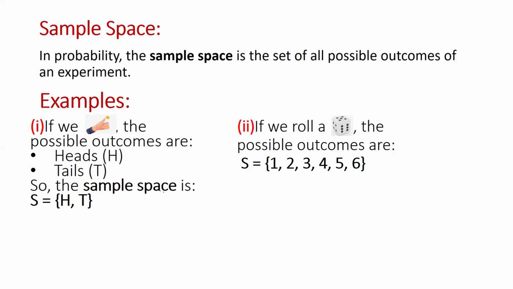So if we write these possible results in the form of a set, then this is called the sample space. If we roll a die, the possible outcomes are from 1 to 6. If we write these in the form of a set, then this is definitely a sample space.